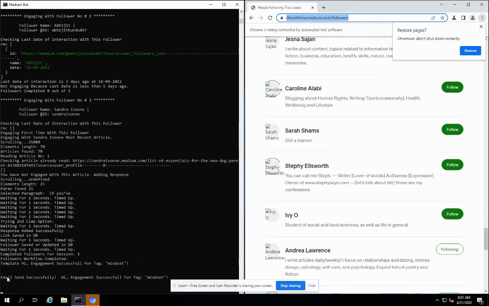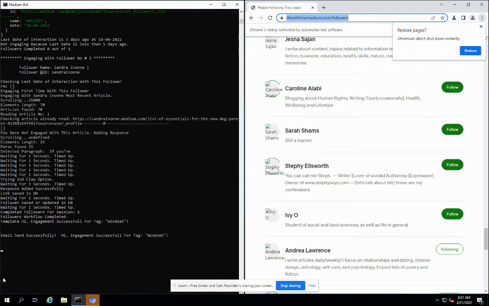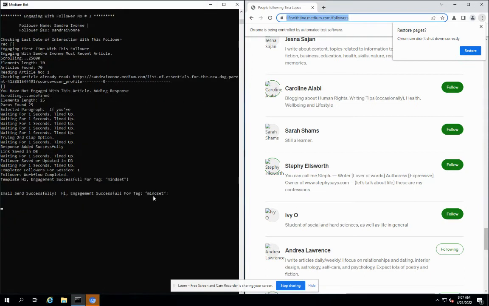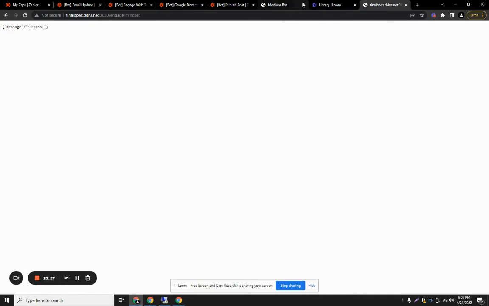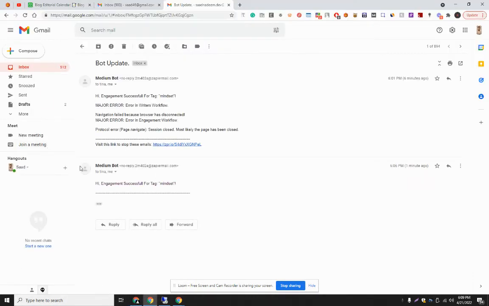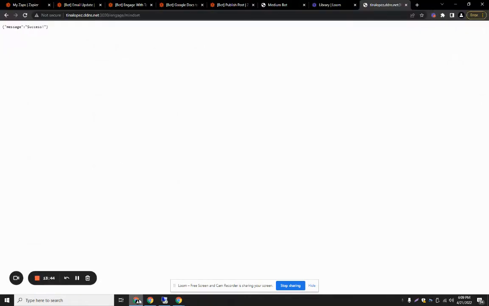And also you can see the bot has email capabilities, and it sends emails whenever some flow is executed. Now as you can see, the bot has sent the email for the tag mindset, and now I'm going to show you how the email looks. So now you can see the bot has successfully sent the email, 1 minute ago, saying high engagement successful for the tag mindset, because we have provided the tag mindset here.